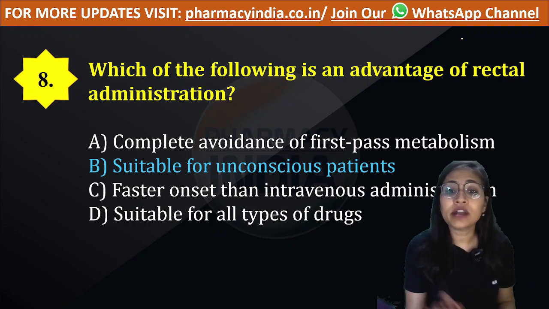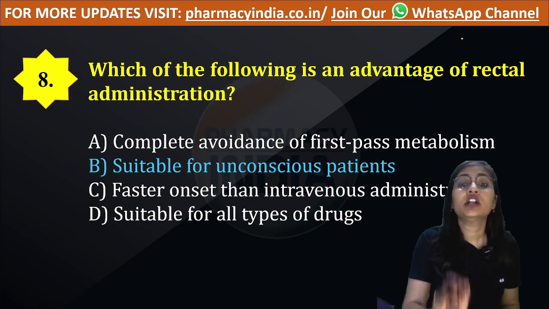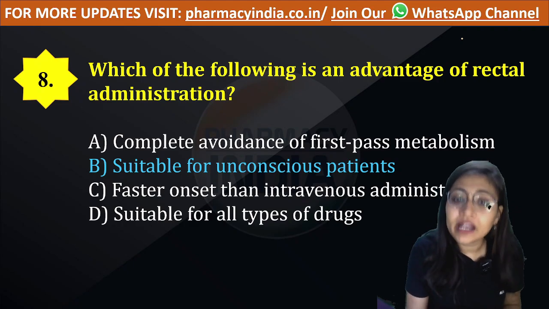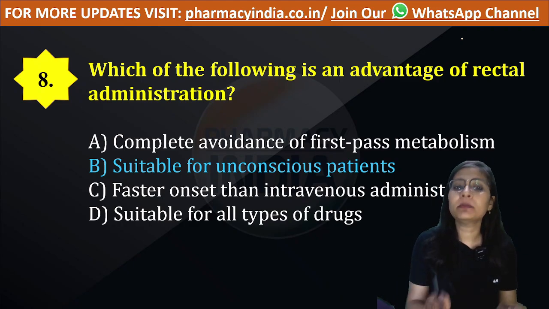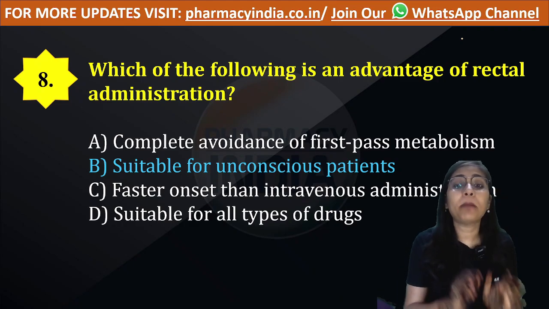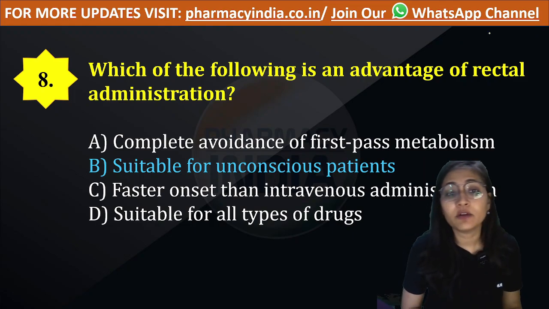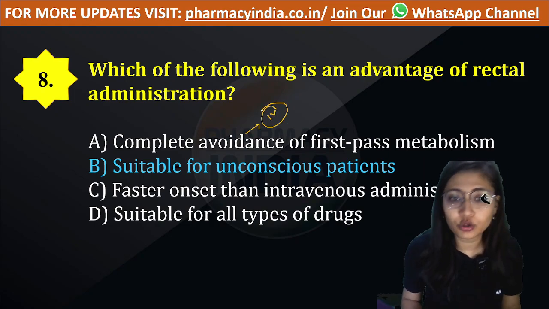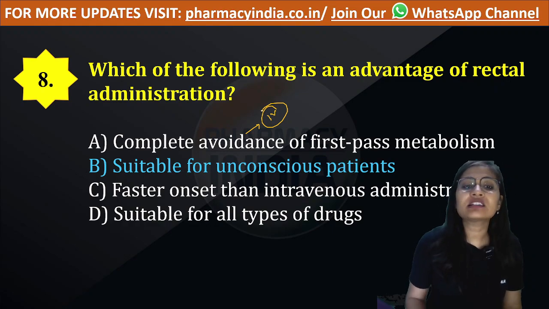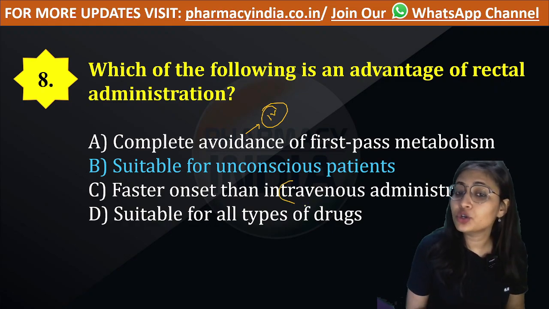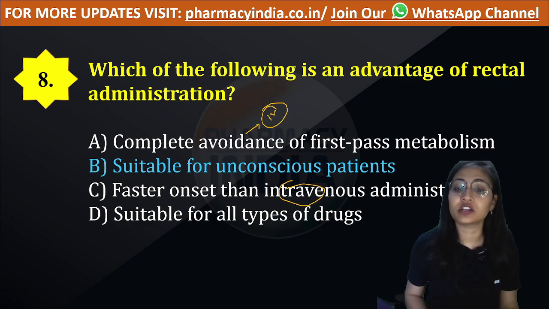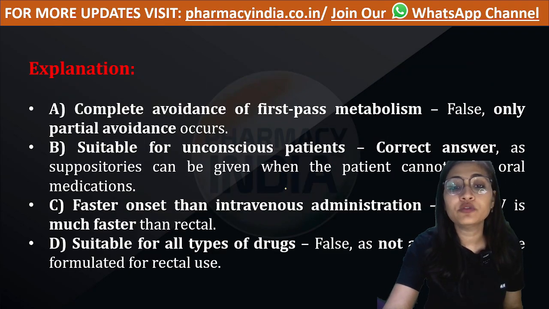As you know, through the rectal route we can administer the drug to an unconscious patient also. It does not completely bypass first pass metabolism, but partially it bypasses it. For complete avoidance, we need to go to the intravenous route of administration. Faster than intravenous administration? No, intravenous administration is the fastest route of administration. Okay, now let's move to our next question.